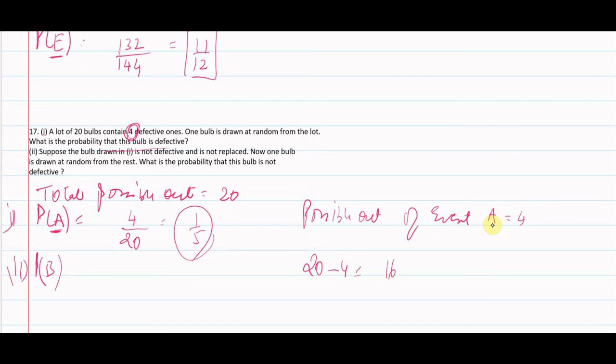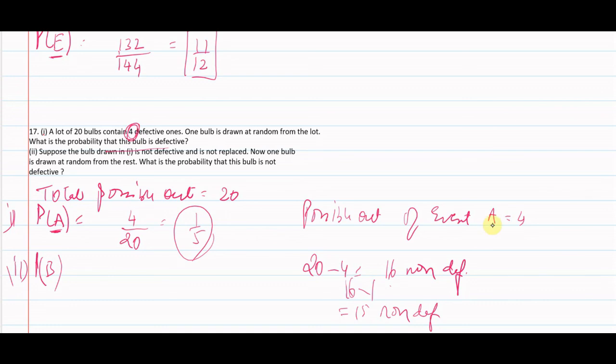So left out are 16 non-defective. But we are given that the first bulb drawn was non-defective, so 16 minus 1 comes to 15. So non-defective are 15. We have to find the probability that the bulb drawn out is not defective.